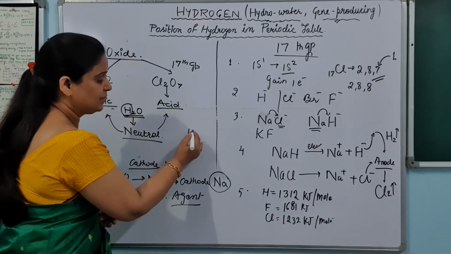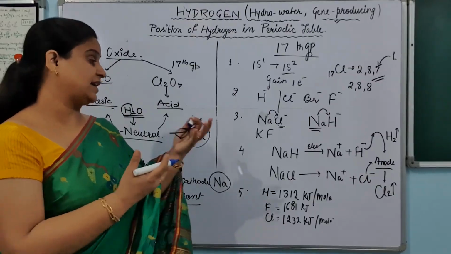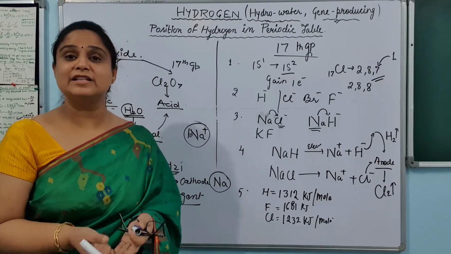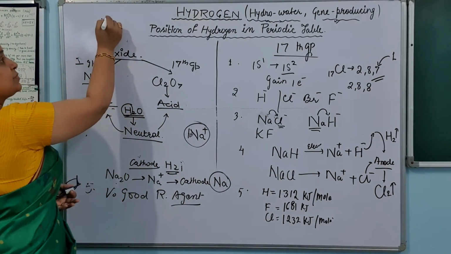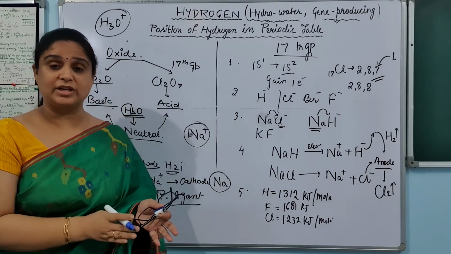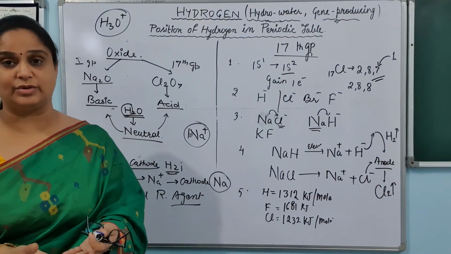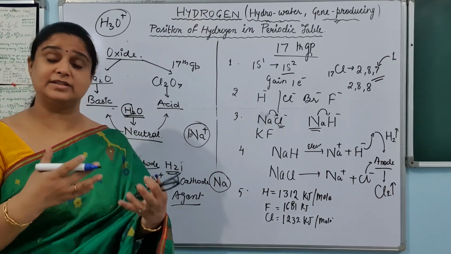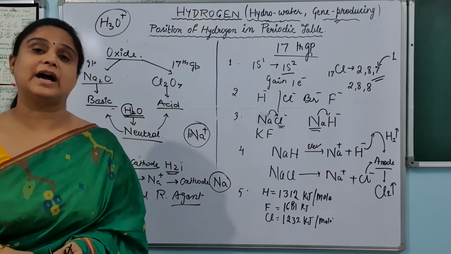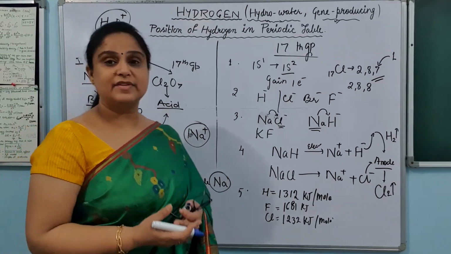Just like first group elements exist like Na plus, K plus, they also form H plus, but that H plus is not existing. हमें पता है कि H plus actually exists as H3O plus ion. तो इसका मतलब है H plus होता तो है, but H plus exist नहीं करता है। Actually it is very small, it is a proton having no electron in its atom, that is why it does not exist alone. H3O plus की तरह hydrogen plus exists. So this property is not resembling the first group elements also.